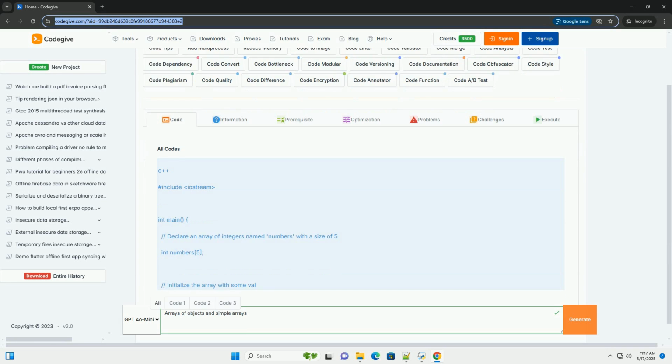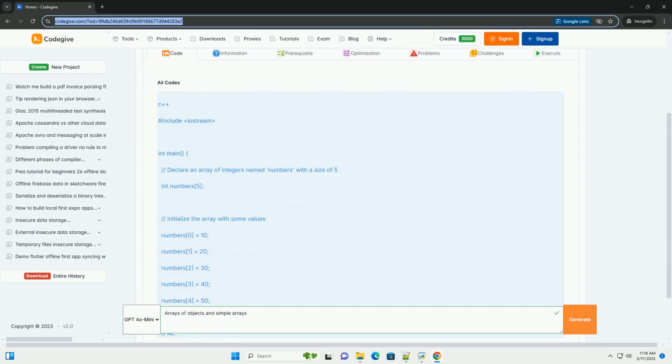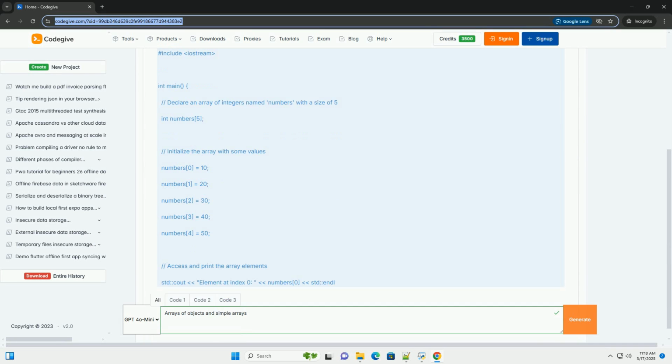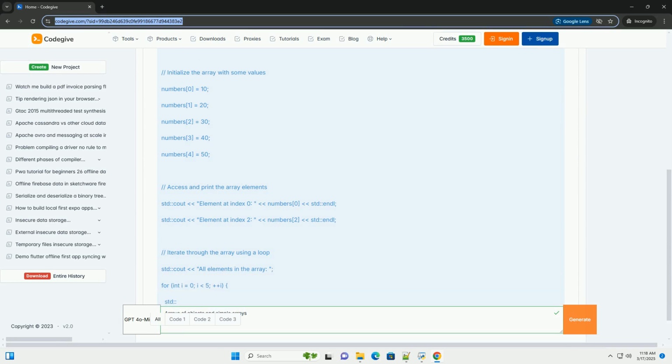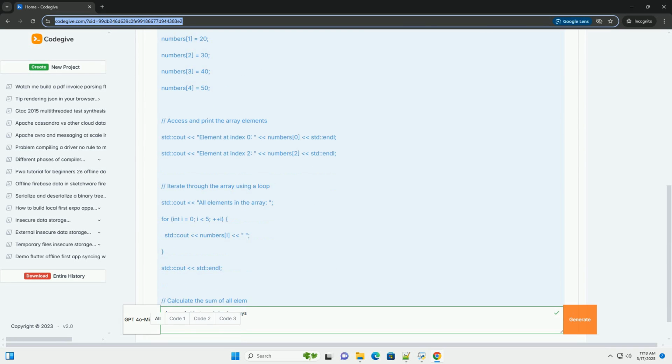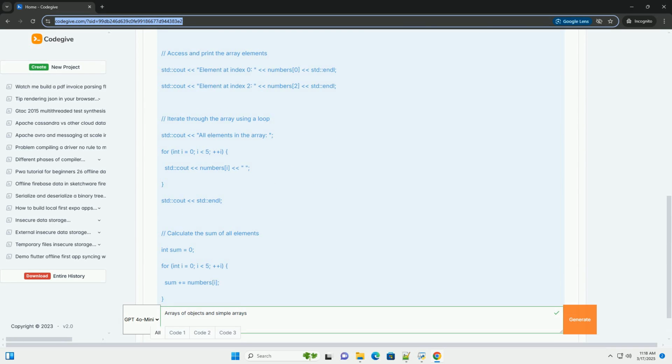OK, let's dive into the world of arrays and objects in programming, with a focus on how to use them together and how they differ from simple arrays. This will be a comprehensive guide with explanations and code examples.